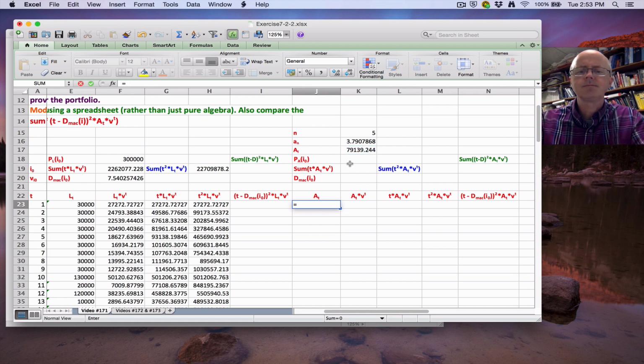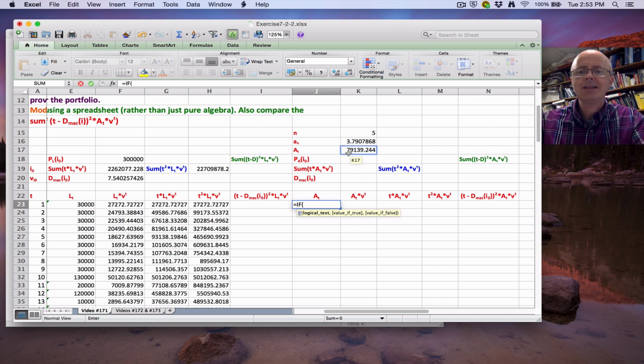Key thing here is to use a conditional, if. And what kind of conditional will it be? You can see the syntax here: it's got a logical test. If that logical test comes out true, you put a comma, and whatever the value is if it's true, you want to put in the second slot.